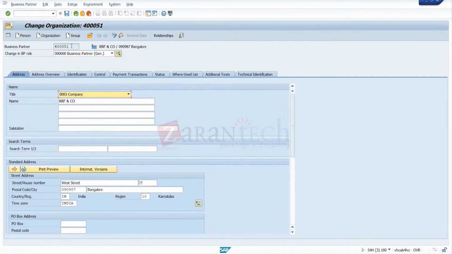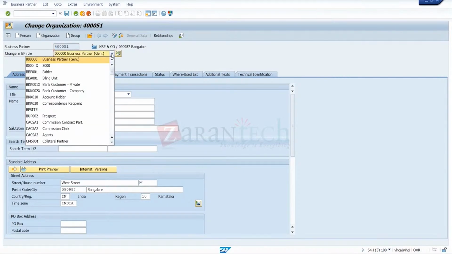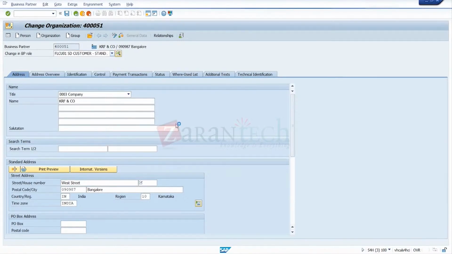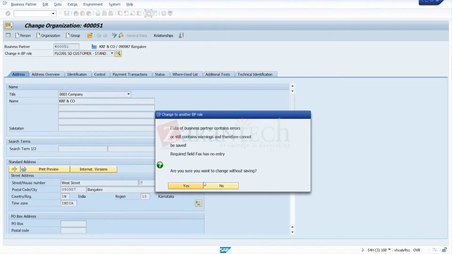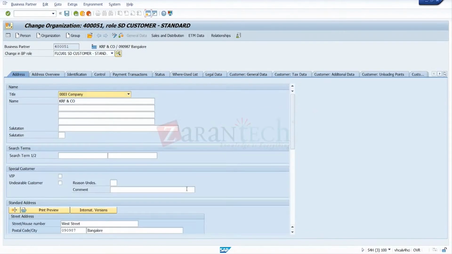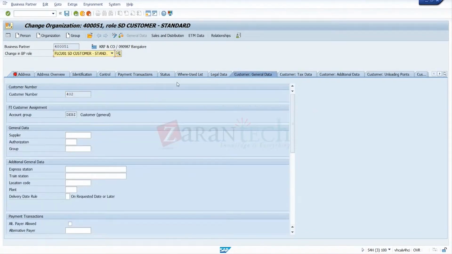So this is the general number, common for the customer and supplier. Okay. So now we go to change the role here. Change the role to FLC, say FL01. So here, if you go to the general data, this is the general number common for customer and supplier. This is a particular customer number.